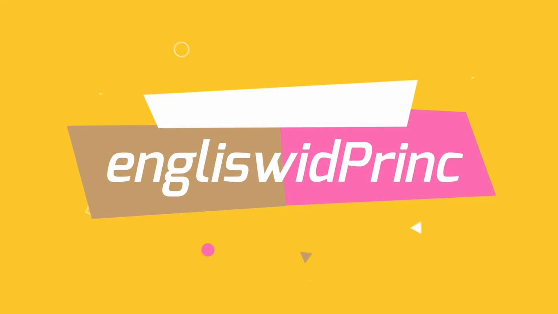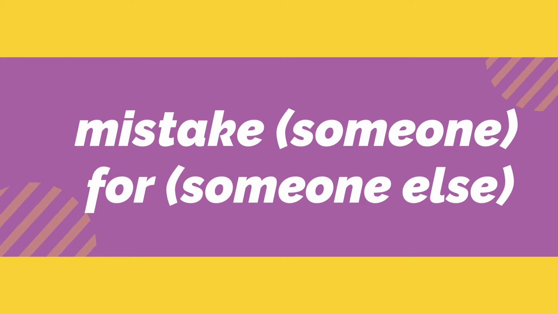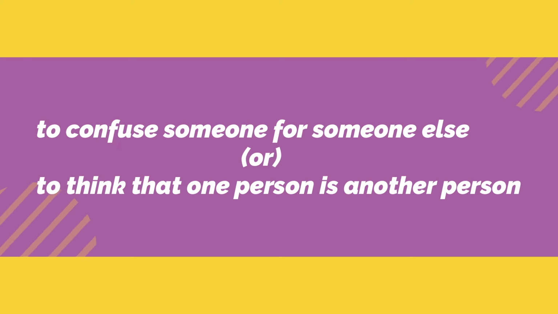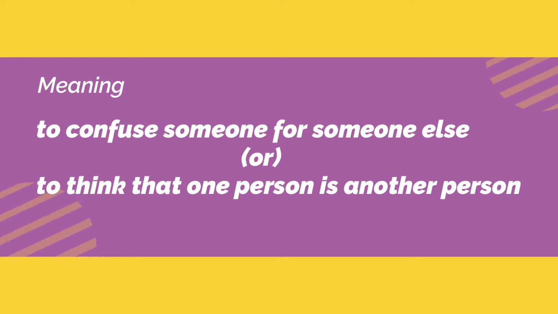My name is James. In this video, we will have a look at a phrasal verb: mistake someone for someone else. We use this phrasal verb when you confuse someone for someone else, or when you think that one person is another person. Let's look at some examples.